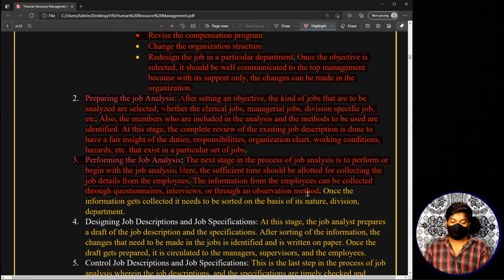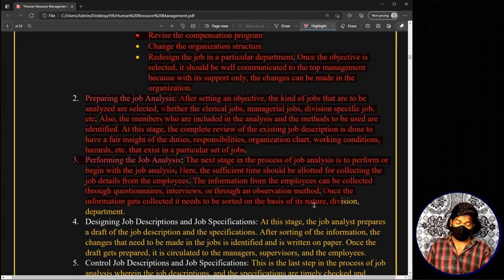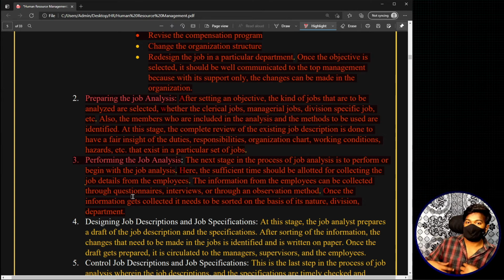Okay. Now, once the information gets collected, it needs to be sorted on the basis of its nature, division, department. Once you are done with collecting the information regarding job analysis, you will be left with a hell of a lot of information. Now basically you have to segregate. In the next step, we will use all the information to come out with something called job description and job specification. That is the next step.